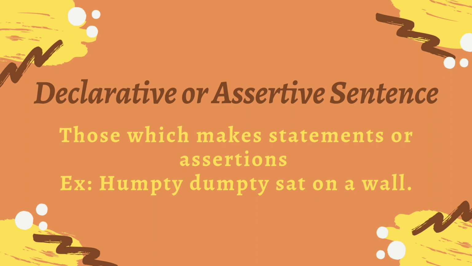A sentence that makes a statement or assertion is called a declarative or assertive sentence. Declarative sentences are full of facts. For example, Humpty Dumpty sat on a wall. So, a sentence which makes a statement or assertion is called a declarative or assertive sentence.